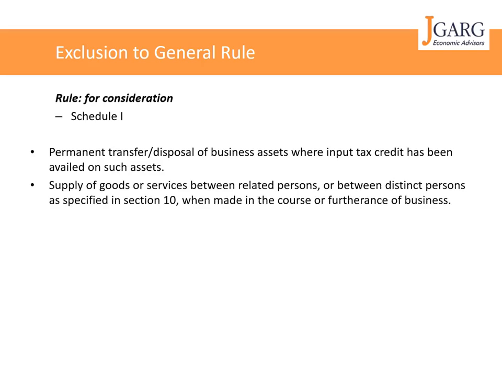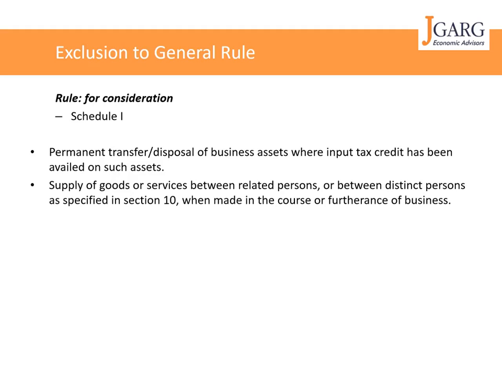Second is supply of goods or services between related persons or between distinct persons as specified in section 10, when made in the course or furtherance of business. So if there is a transaction between two related persons or between distinct persons, that is, one taxpayer who has two entities, let's say one in Delhi and one in Mumbai, both registered under GST or both having a GST ID, then a transaction between the Delhi unit and the Mumbai unit will qualify as a supply when made in the course or furtherance of business.